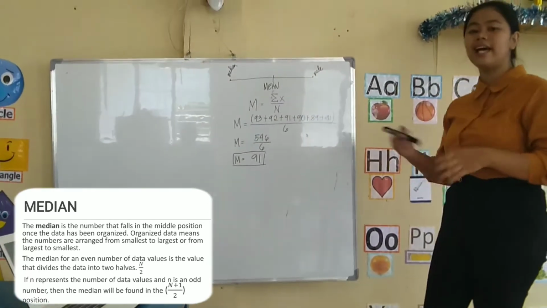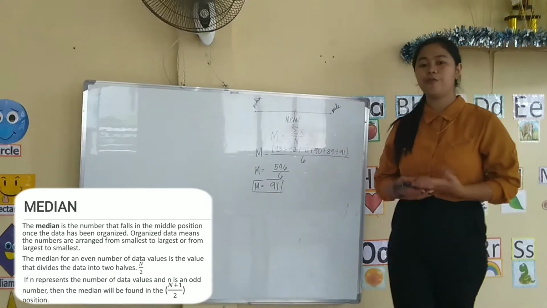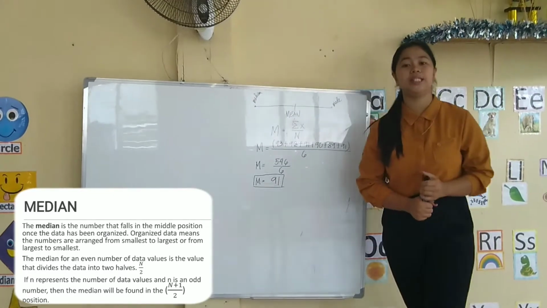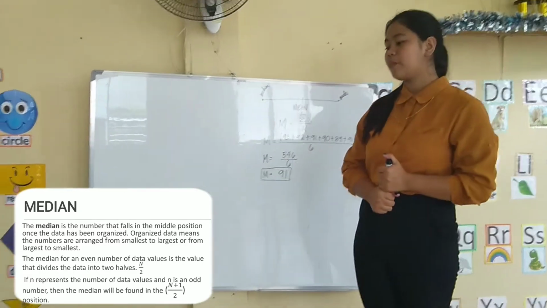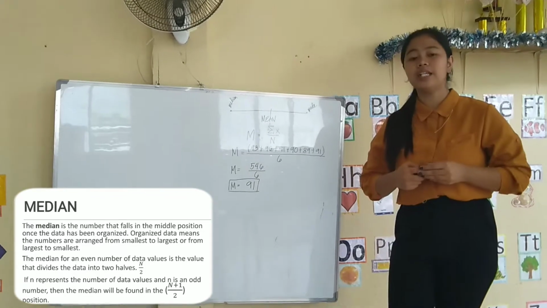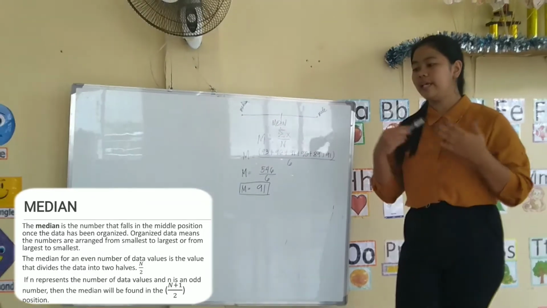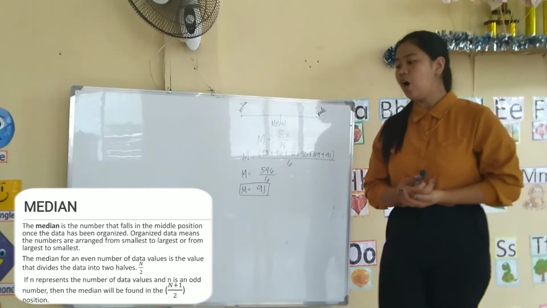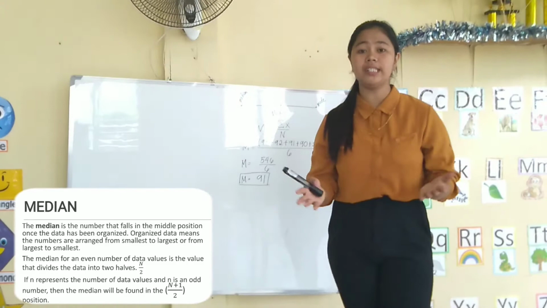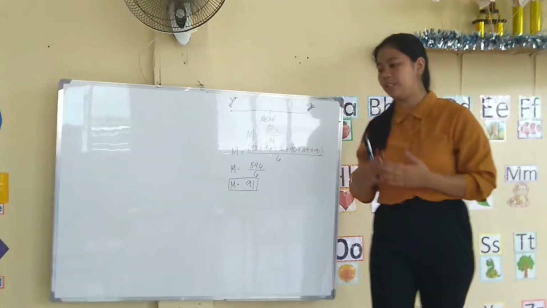Do you understand, class? So now, do you understand how to find the mean? If you understand how to find the mean, we will now proceed to the median. First, let us define what a median is. The median is the number that falls in the middle position once the data has been organized. Organized data means the numbers are arranged from smallest to largest or largest to smallest.